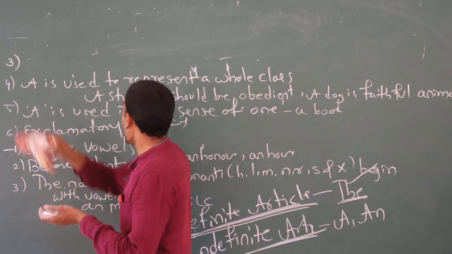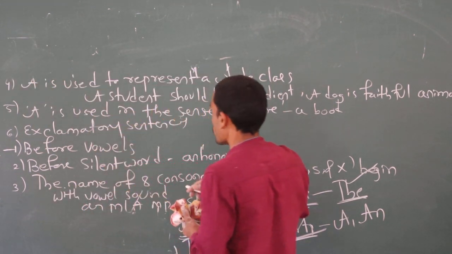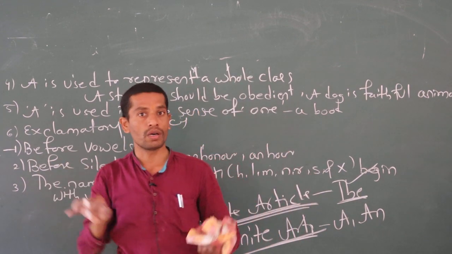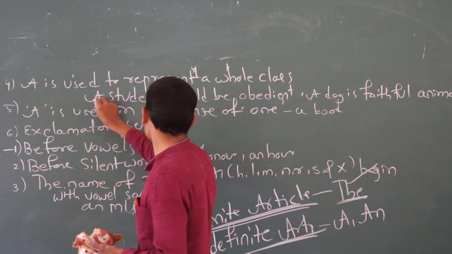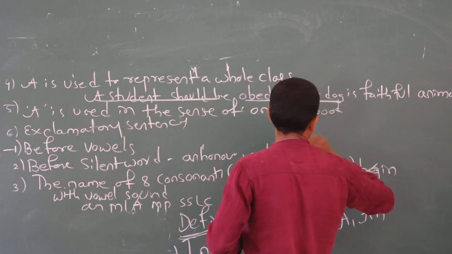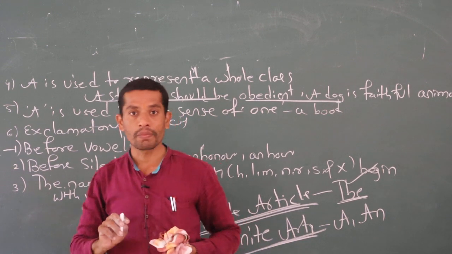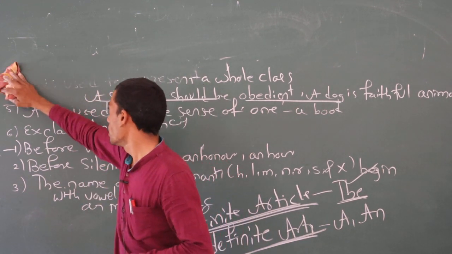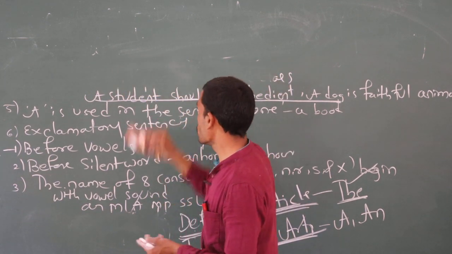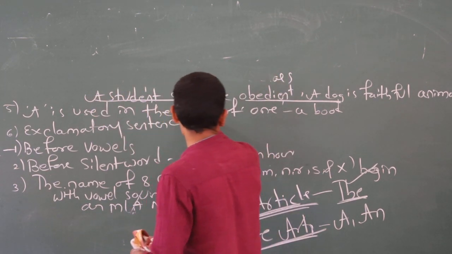And the last one: a is used to represent a whole class. Sometimes we are talking about a whole class. For example, a student should be obedient. This represents the whole class. So here the article a is used: a student should be obedient.